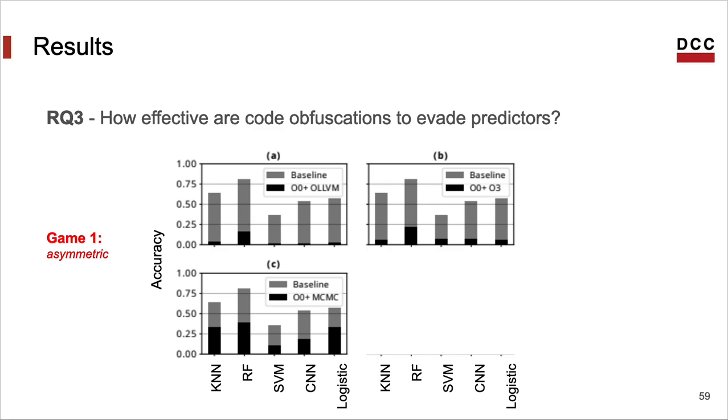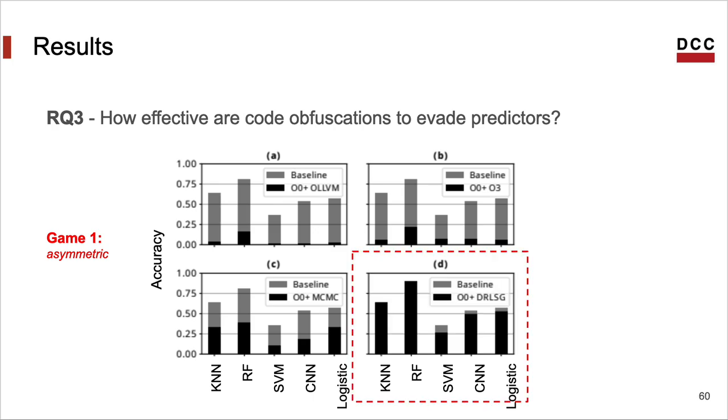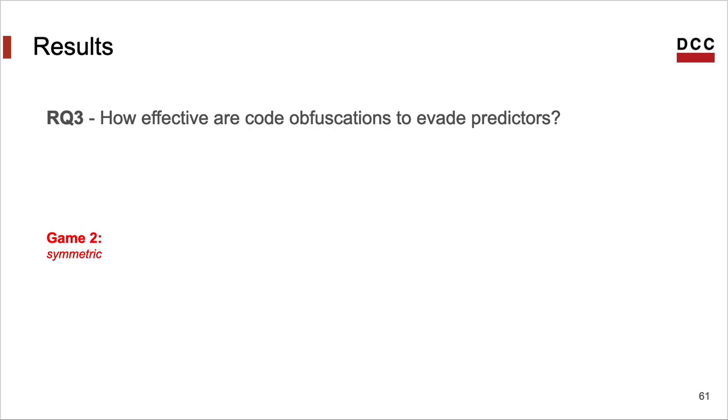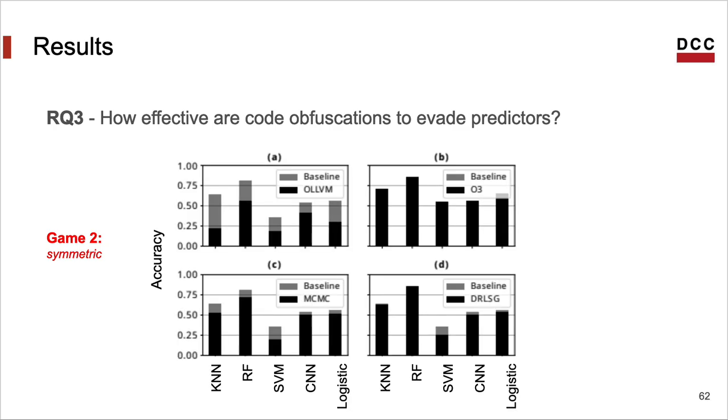So as you can see, obfuscation usually reduces the accuracy of classification. In some cases, it makes classification just like random guessing. Something interesting is that one of the obfuscation techniques that we used had no effect on the LLVM representation. The SSA conversion that LLVM uses was reverting most of the effects of naive obfuscation based on renaming variables and adding constants to the code. Now, what happens if we give the classifier knowledge of the obfuscator? The classifier could use it during training. In this case, classification becomes much better. It's almost like in Game Zero. Although OLLVM is still resistant to an obfuscation-aware classifier.